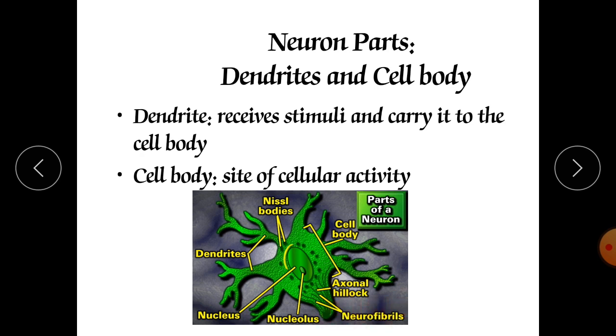These neurofibrils are nothing but microfilaments. These filaments are responsible for collecting the impulses and for movement of the cell body, and also for growth. They are responsible for growth as well.